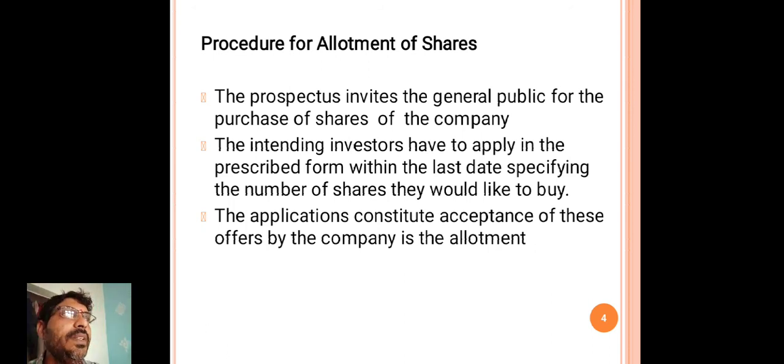The applications constitute acceptance of these offers by the company, which is the allotment.